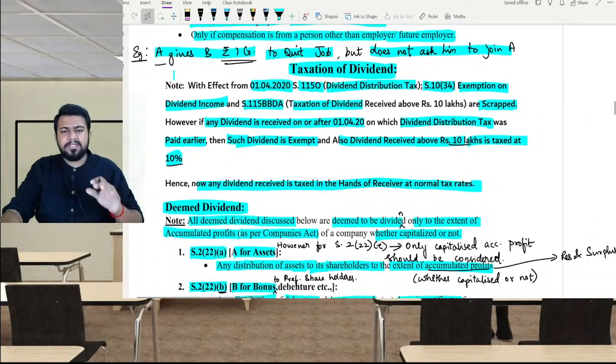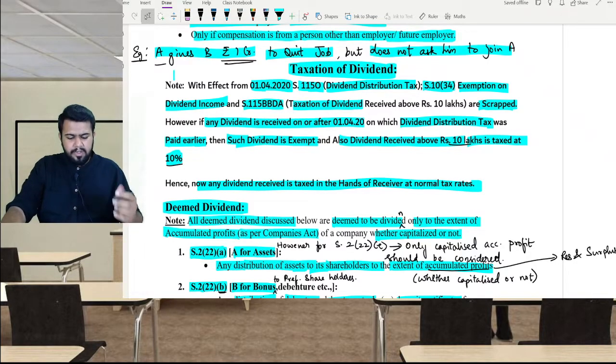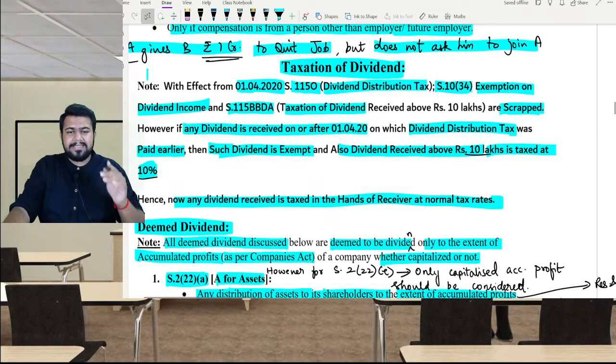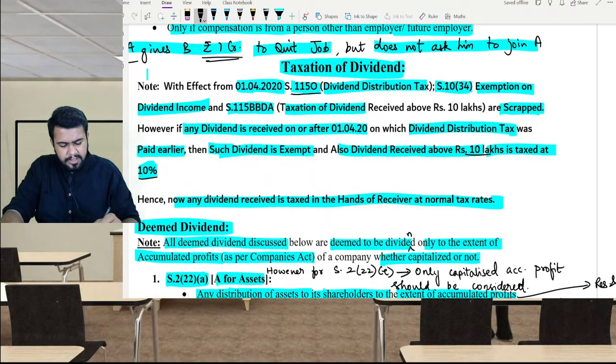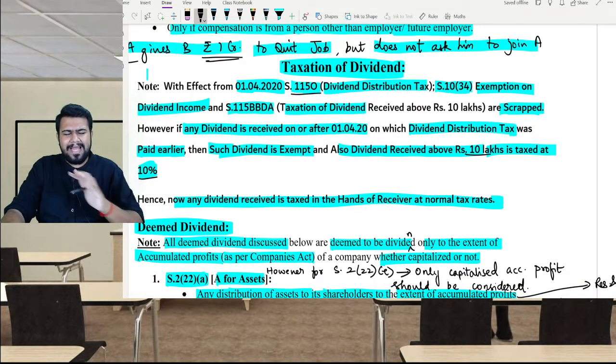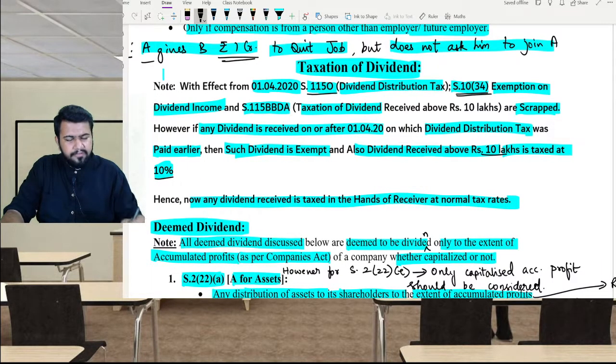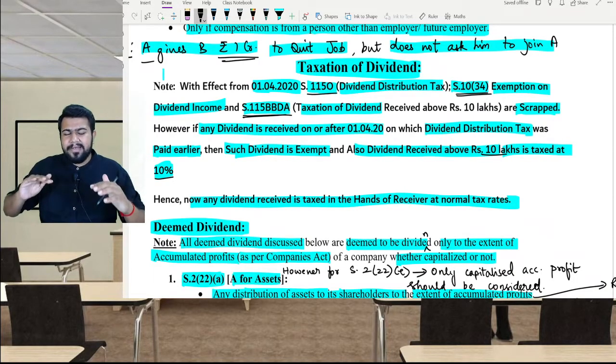Now let's come to dividend. The treatment of dividend has completely changed from this attempt onwards. Section 115O, which talks about dividend distribution tax, has been scrapped. Then section 10(34), which talked about exemption on dividend income, has been scrapped, and also 115BBDA, which said that dividend in excess of 10 lakh rupees is taxed at 10%, has also been scrapped.